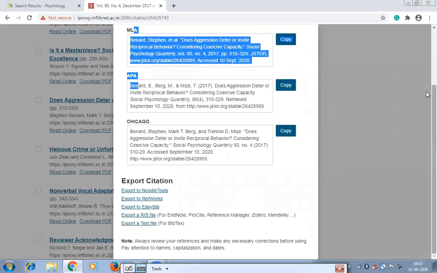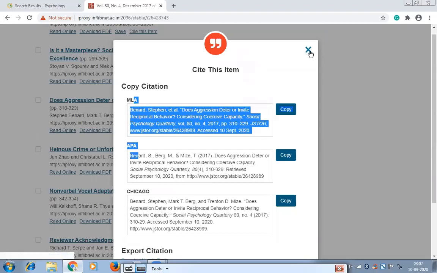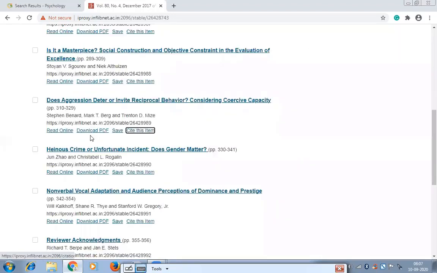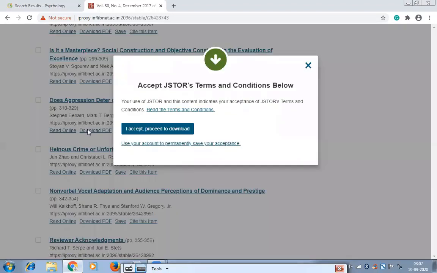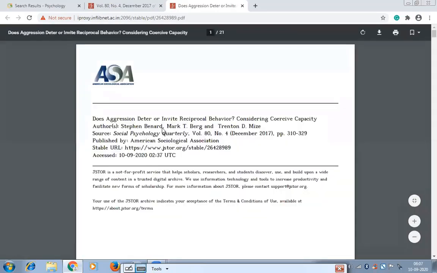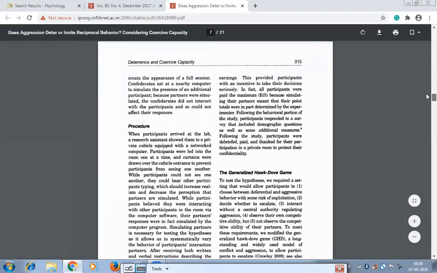Okay, so this is very easy to use and access. This is the article which you can download and keep with you.